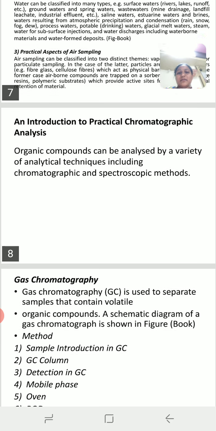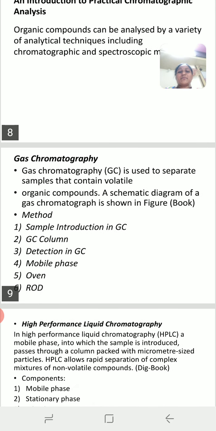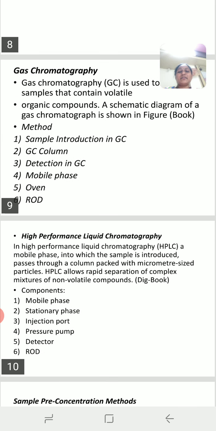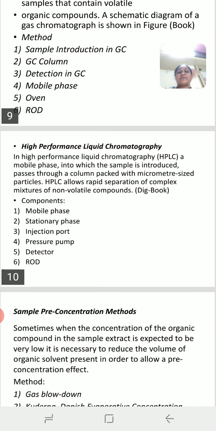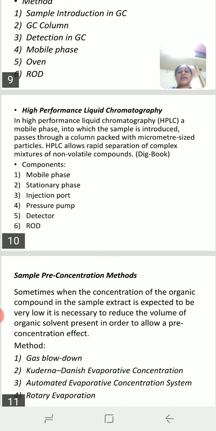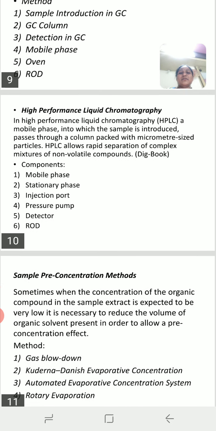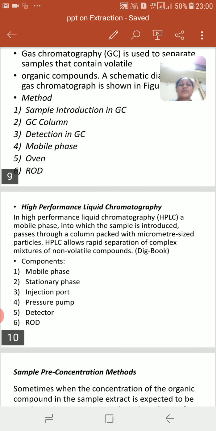Okay, so here in your book they give the gas chromatographic method and HPLC method. So we know that under the gas chromatography the mobile phase is gaseous in nature. So there are various components. So this part we will see under the CHA 392 section first. Then the high performance liquid chromatography, this part is done under the CHA 392 section second. So we know that there are various components of the HPLC.